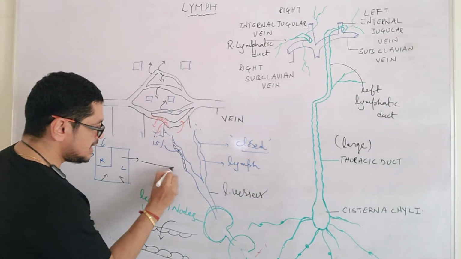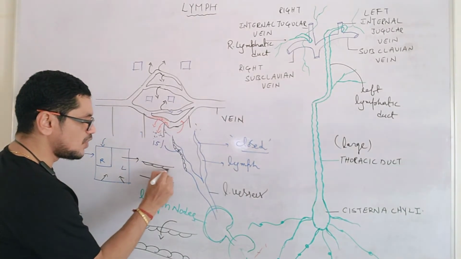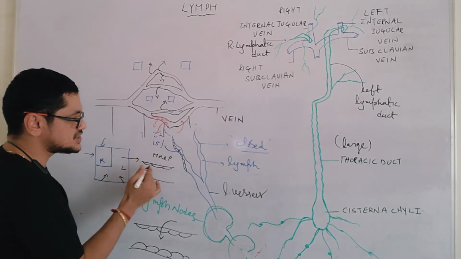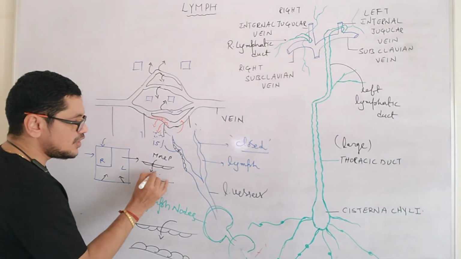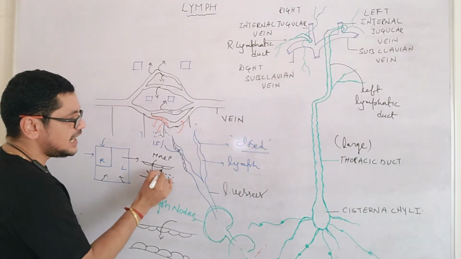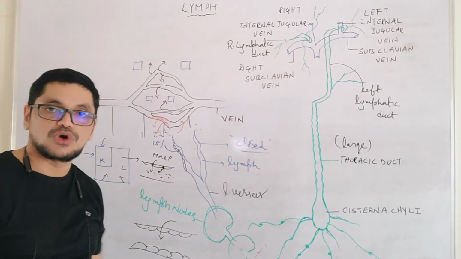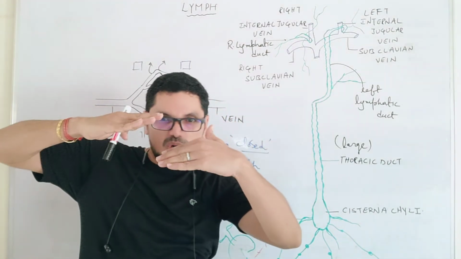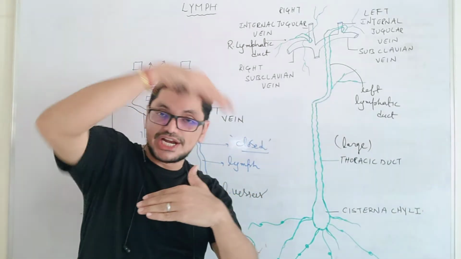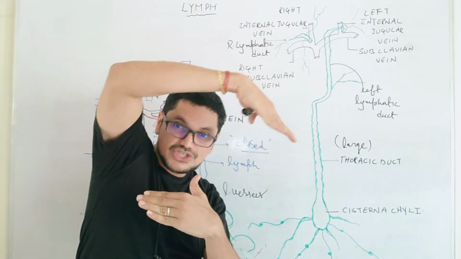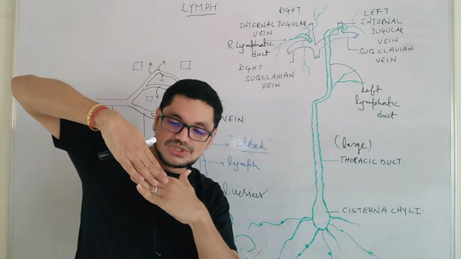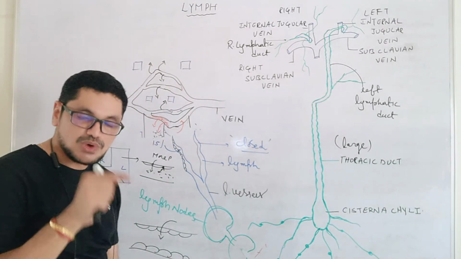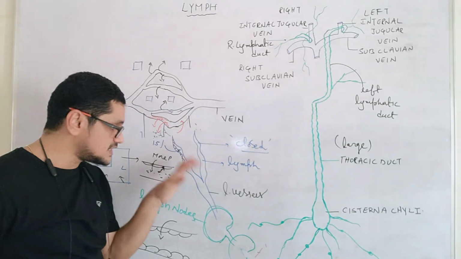Please see here. Imagine this is the wall, and if there is more pressure here, what happens? Because of that pressure, the fluid rushes in. If more fluid is present inside the lymph capillary, this pore, this hole, will be closed. So if more pressure is present outside, it causes the opening of the wall of the lymph capillary, so the fluid rushes inside, and now the pressure inside the lymph capillary increases, which causes the closing of this opening. So the cells will be overlapped in the walls of the capillary. This is one of the reasons how the fluid comfortably enters into the lymph capillary.